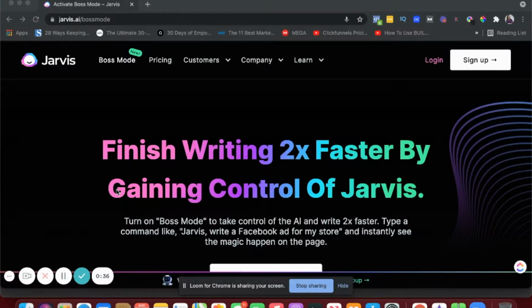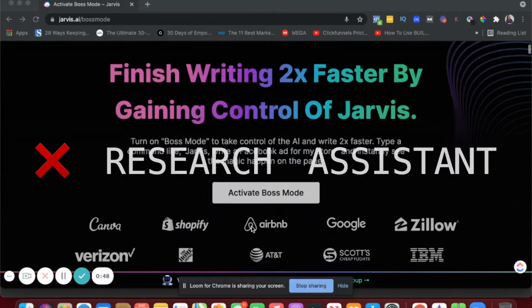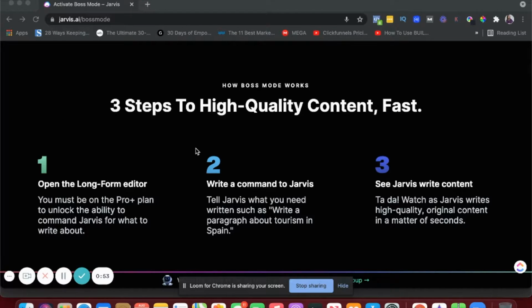So it's basically an AI copywriting platform. It's an artificial intelligence platform. The one thing to remember is it's not really a research assistant. So it's not going to go out, and scrape the internet for you or research anything for you. It just helps you write faster, right? So it's a writing assistant.